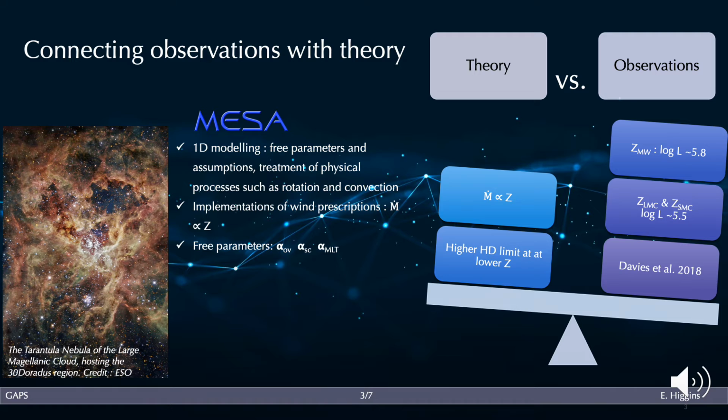But recent observations by Davies et al. 2018 suggested that the LMC and SMC had a similar luminosity cutoff of around 5.5, with separate estimates of about 5.8 for the galaxy at the time.